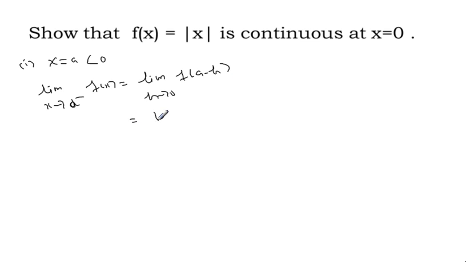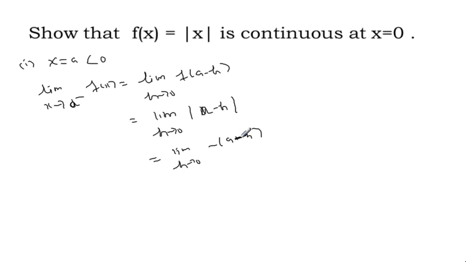This is limit h approaches 0 of f, which is nothing but the absolute value function, mod of x equal to a minus h. Whenever h approaches 0, a is already negative. From a negative we subtract a very small negative value, this is also negative. So the limit as h approaches 0 is minus of (a + h), the whole thing negative.